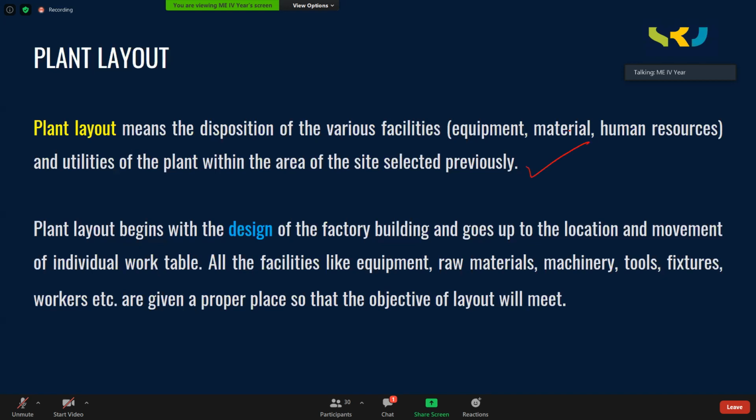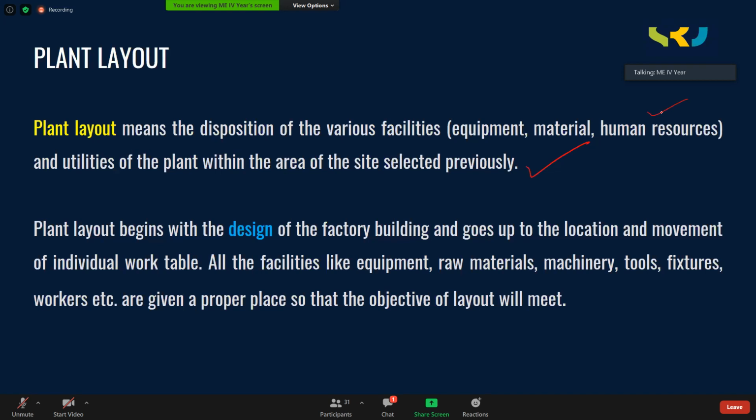Because there must be identified space even for storing the raw material, the semi-finished goods, or the finished goods. And there must be an identified space even for the human beings, where the manager has to sit, where the supervisor has to sit. What is the area identified for the worker? Like that, every person should be identified with some space. So preparing such a layout is called the plant layout.